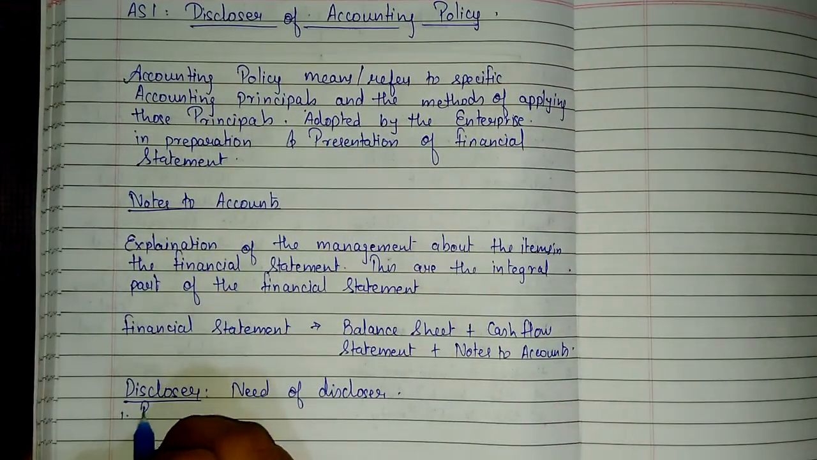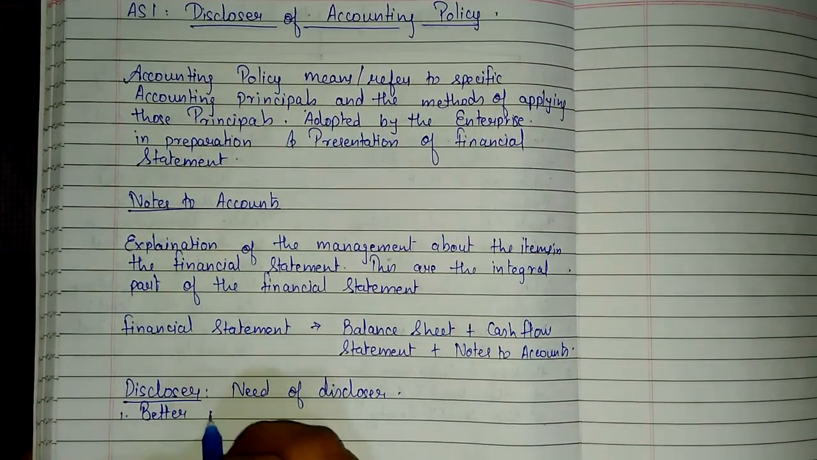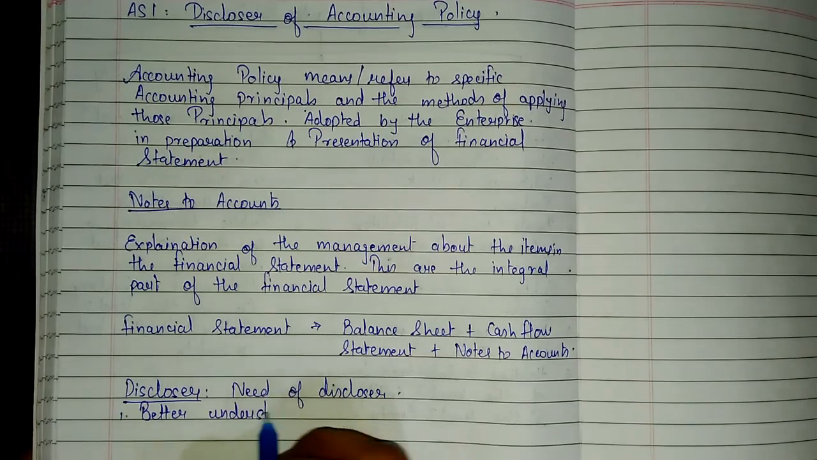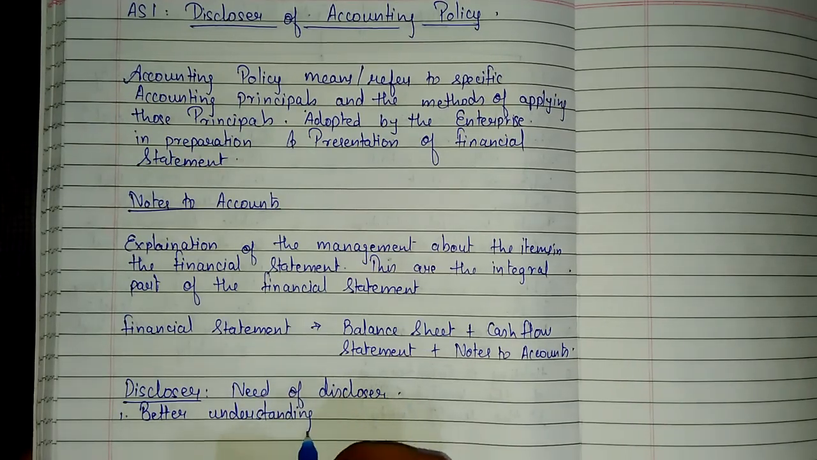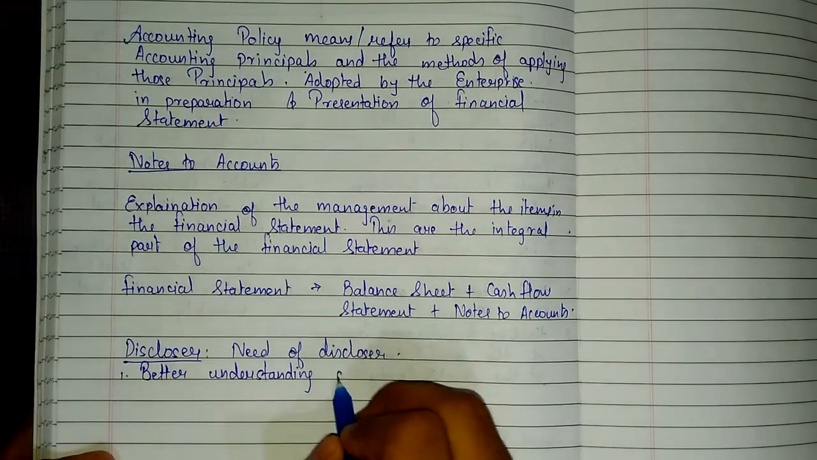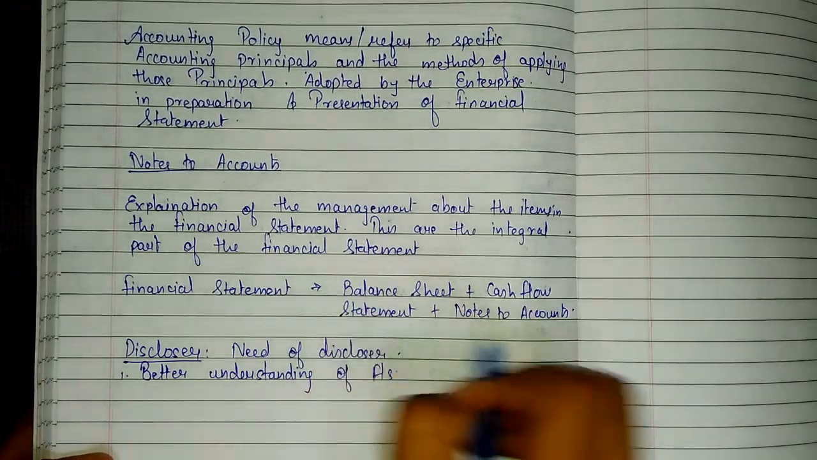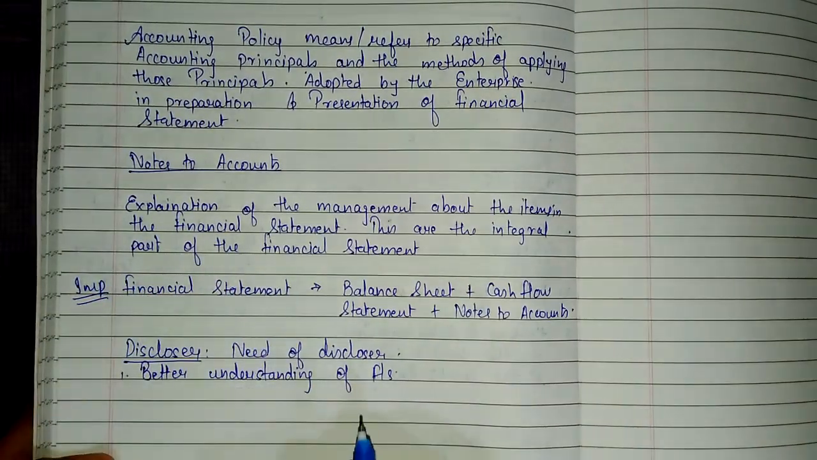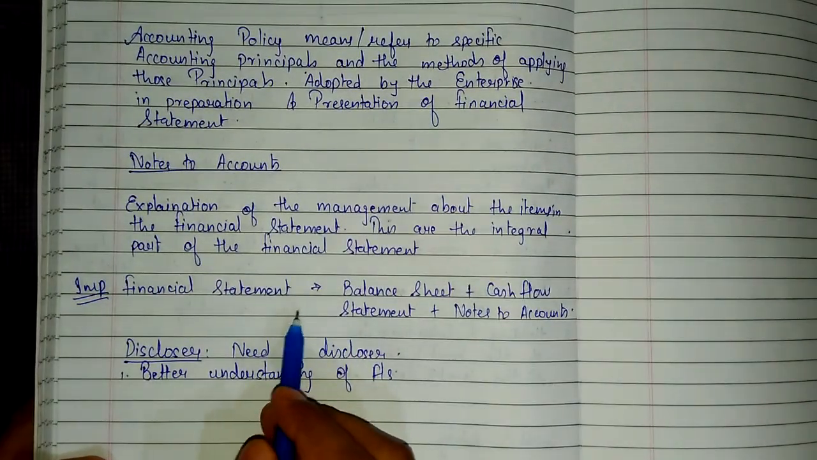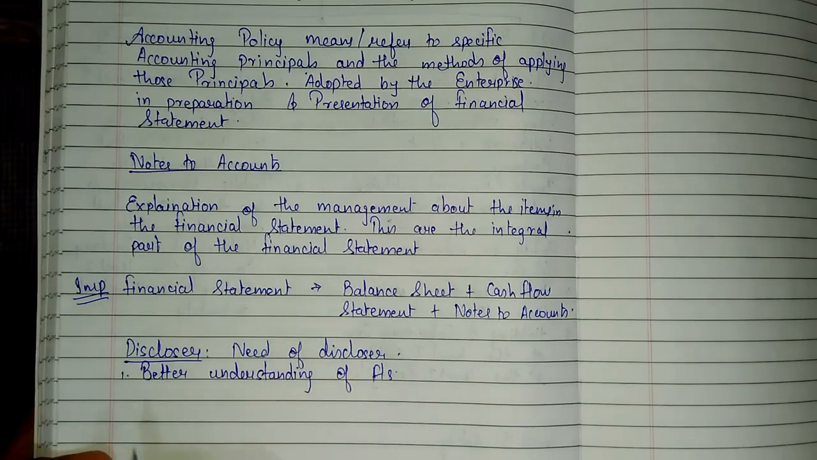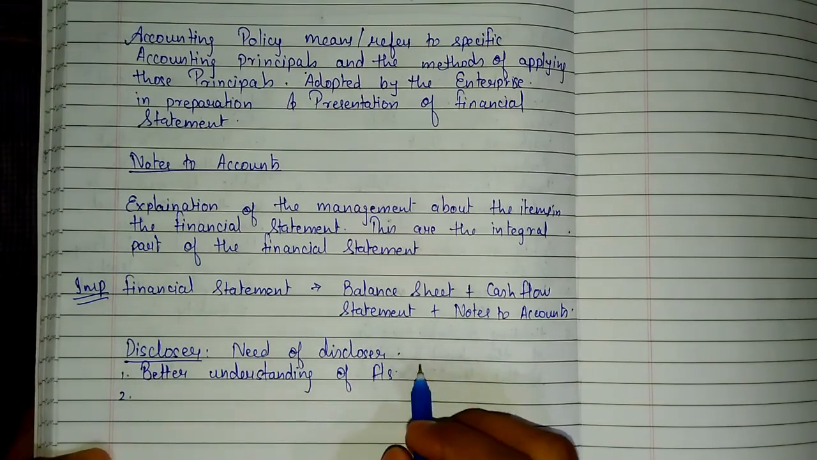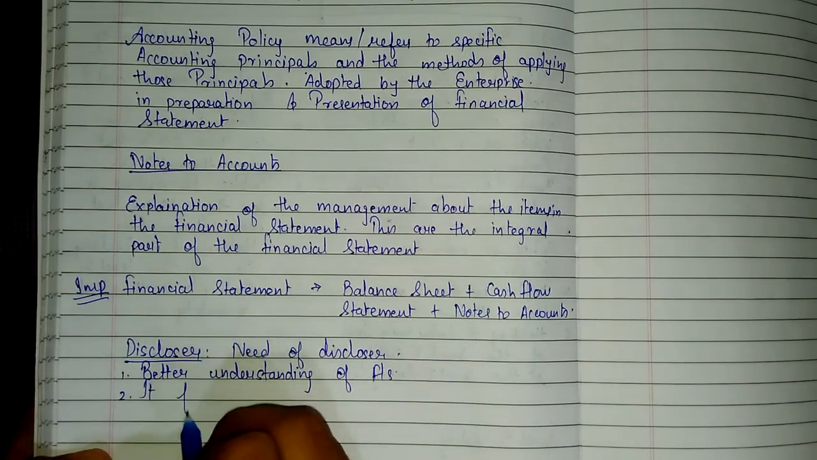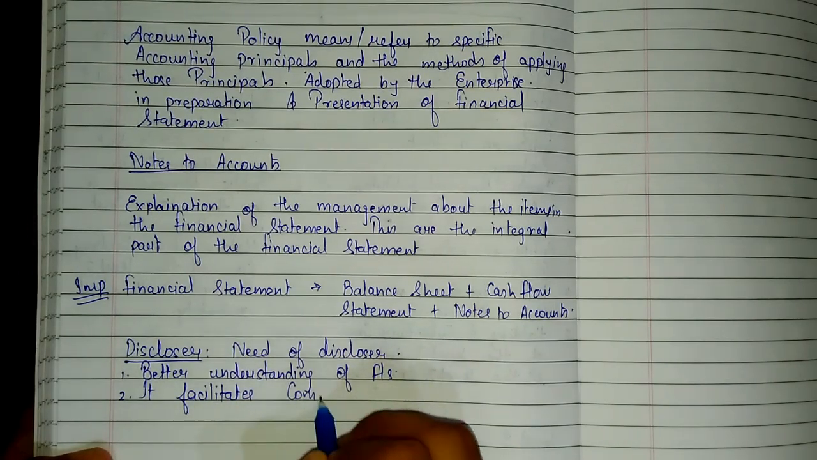Disclosure is done for better understanding of financial statement. Financial statement means all these three. Please write important over here. This is a part of Company Accounts 2013 from law. Second, it facilitates comparability.